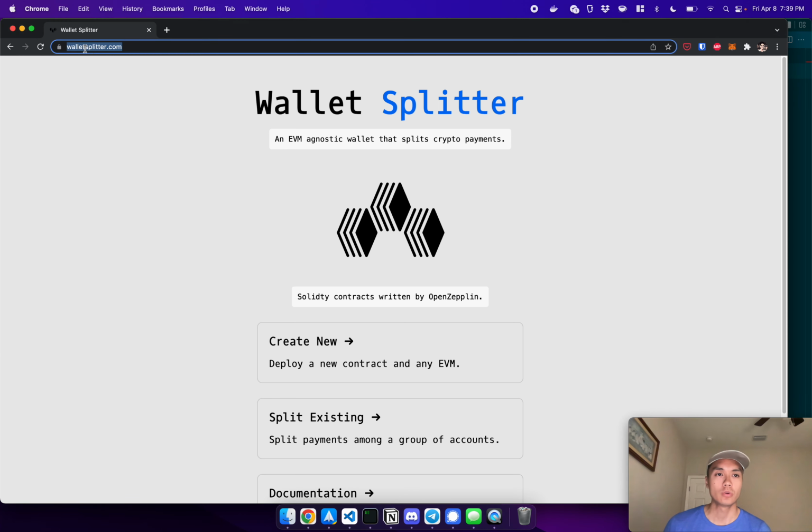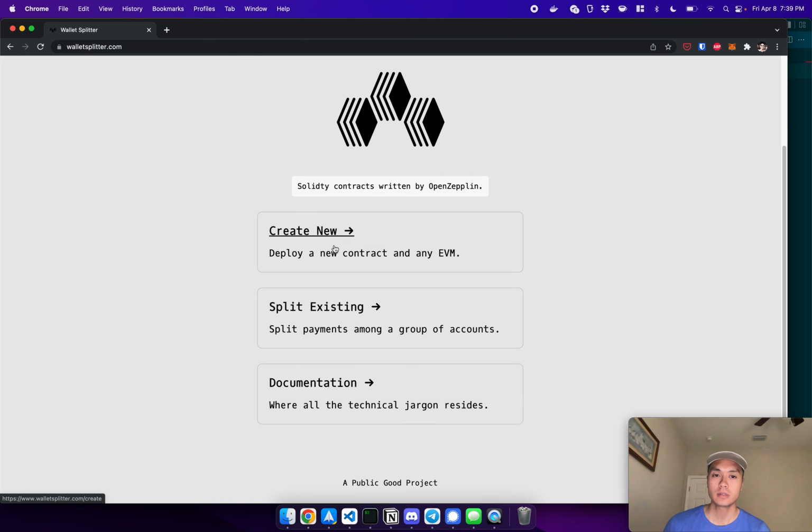So to visit, go to walletsplitter.com, and you have three options. You can either create a new wallet, split an existing one, or go to documentation. So let's go to docs first.